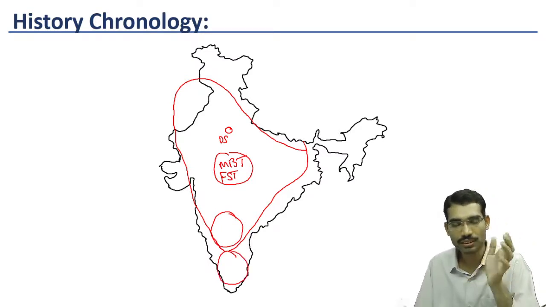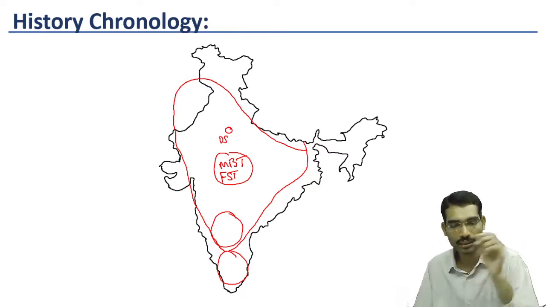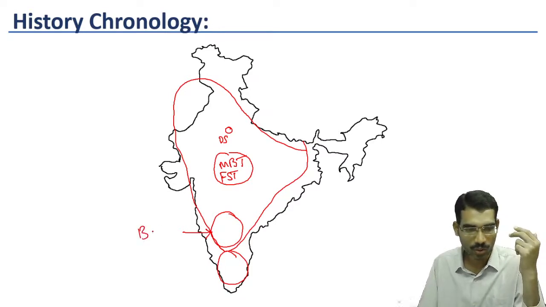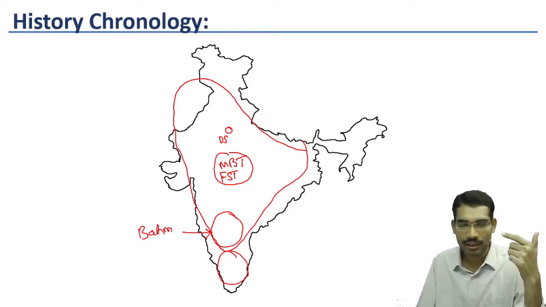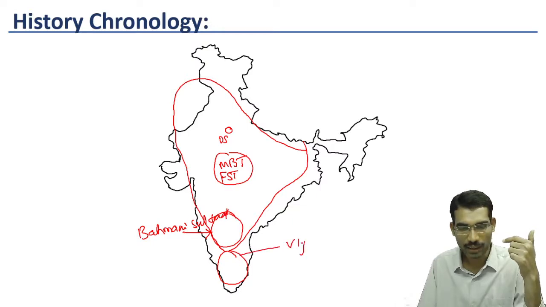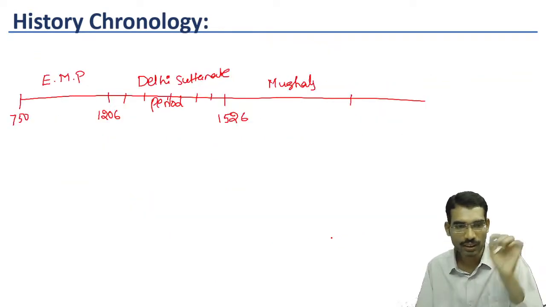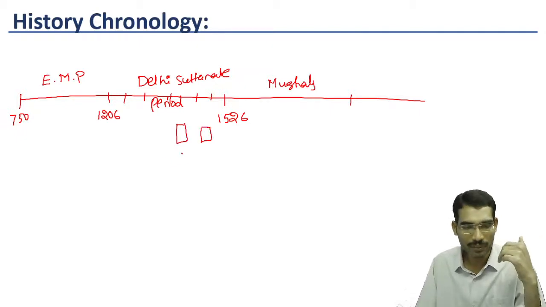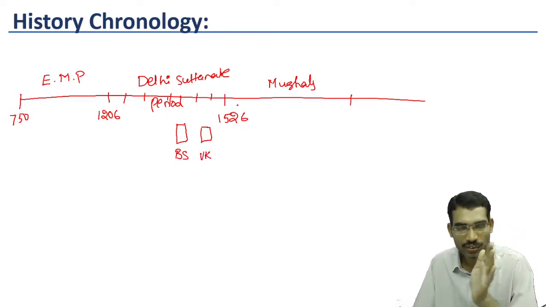Like after Mauryas, new kingdoms; after Delhi Sultanate, new kingdoms. That's why around this time period, we see two important kingdoms. One is the Bahmani Sultanate. This kingdom is also called a Sultanate. Another one is the Vijayanagara Empire. So during this time period, from 1206 to 1526 itself, new dynasties within the Indian subcontinent emerged: Bahmani Sultanate and Vijayanagara kingdoms. So they continued for some time.